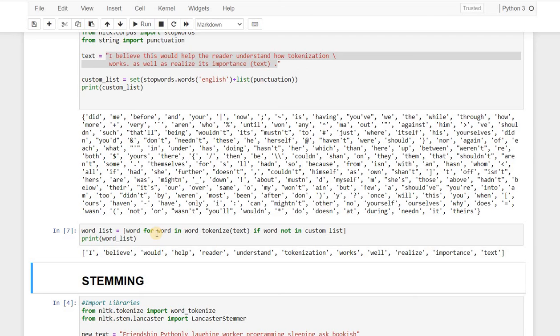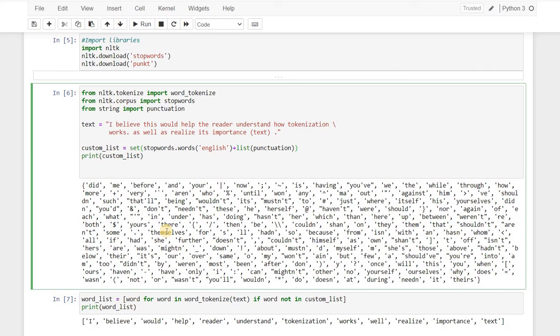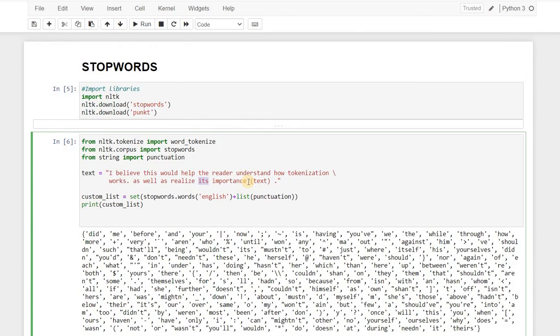So here I have removed the stop words. See, so which were the stop words? We can see we have I, we have believe. See, we don't have this. Then we have would help reader understand how. How is also removed, and then we have tokenization works as is removed, realize its importance text, it is removed. So we got the stop words this, how, as, and its. We got 4 stop words. I hope you understood the stop words.